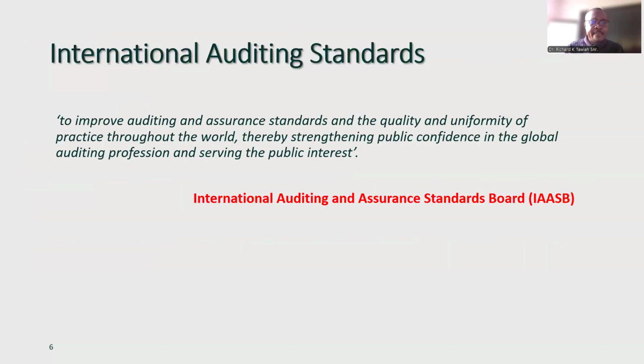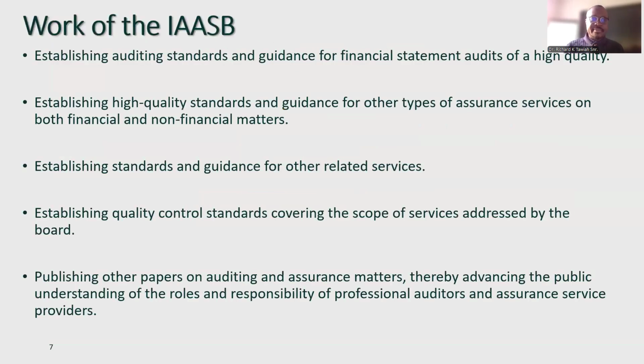The IAASB has defined its aim as international standards on auditing, ISA, to improve auditing and assurance standards and the quality and uniformity of practice throughout the world. Why? It helps to strengthen public confidence in the global auditing profession and serve the public interest. So that's why we issue the ISAs.